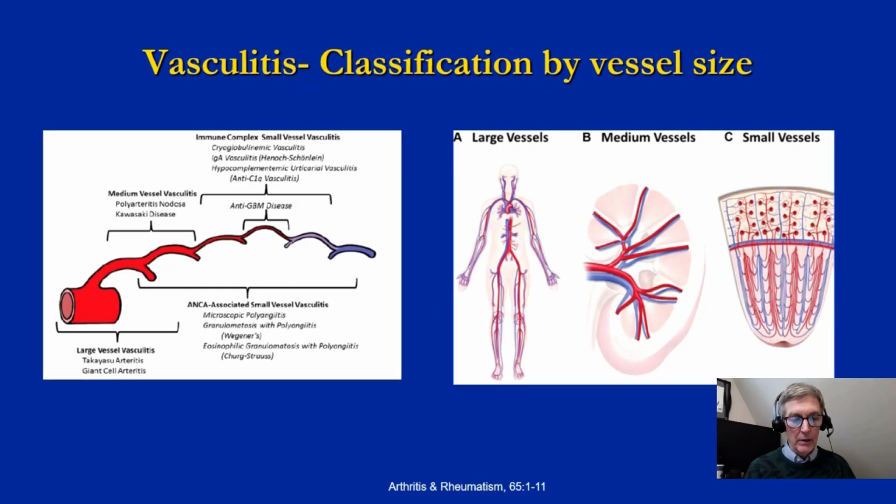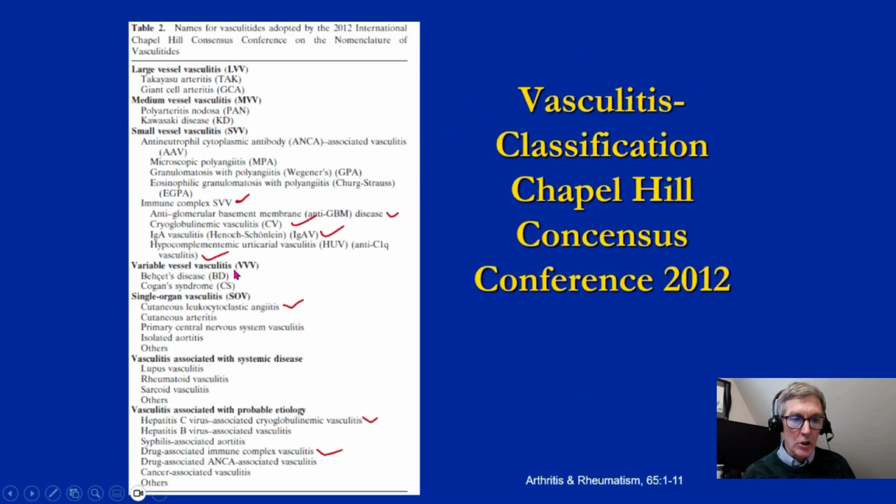Just a quick review of the Chapel Hill nomenclature. We've talked about large vessel vasculitis, medium vessel vasculitis, and ANCA-associated small vessel vasculitis. We'll now talk about the immune complex small vessel vasculitis. From our chart, I'm going to actually start with cutaneous leukocytoclastic vasculitis or angiitis, which is classified as single organ vasculitis, and then sashay into the immune complex vasculitis. This is because many of these present with a leukocytoclastic angiitis picture, and so I wanted to talk about that first.